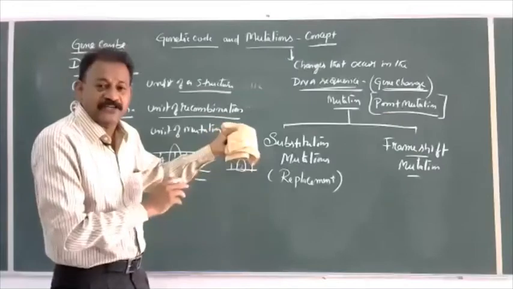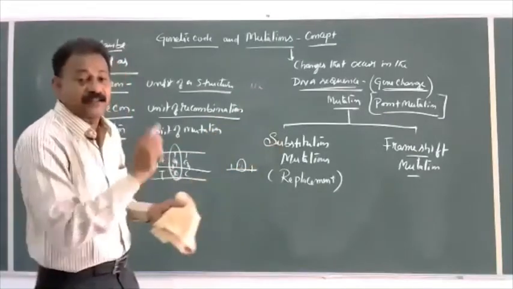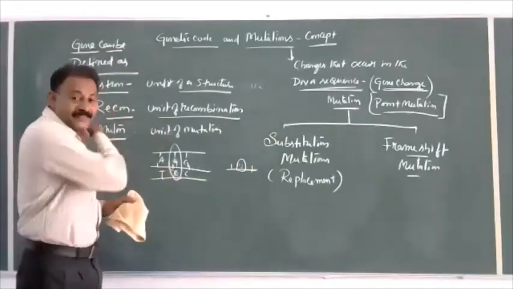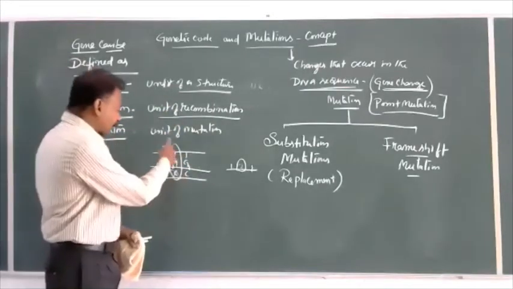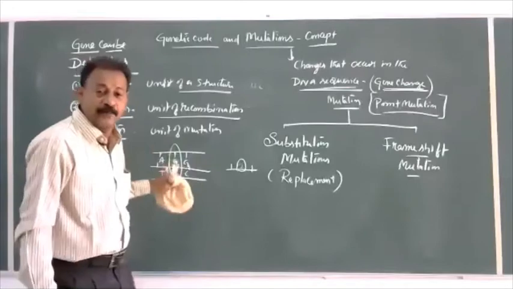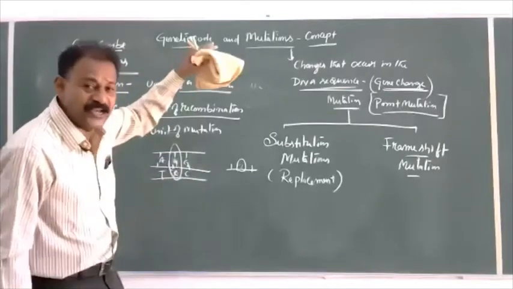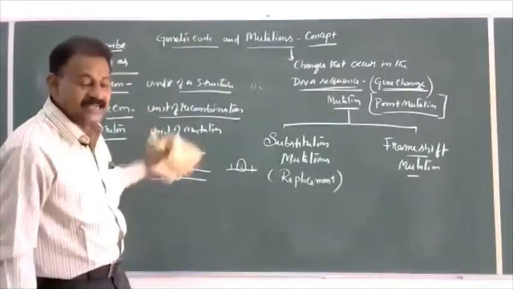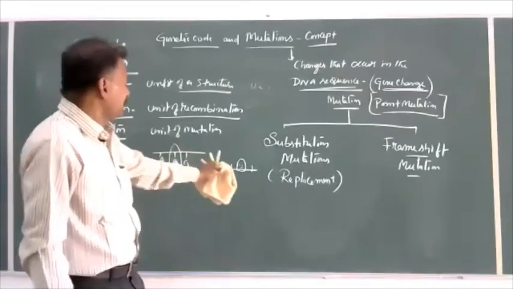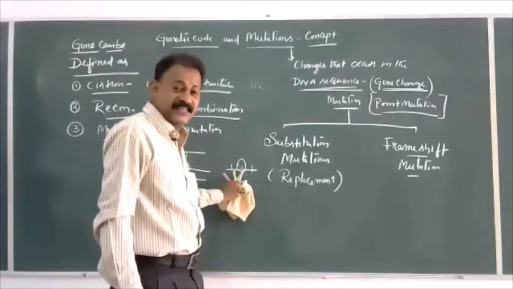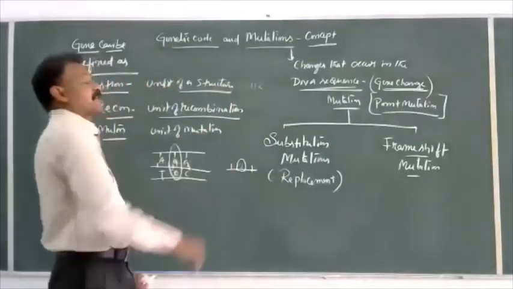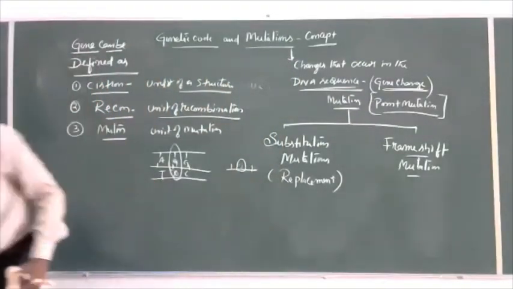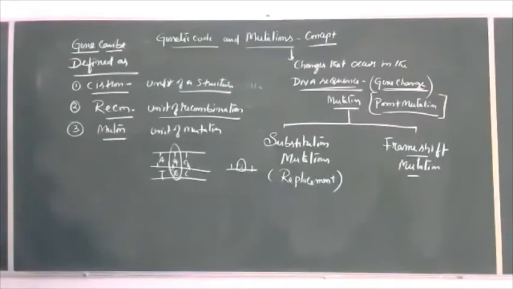What is a point mutation? A point mutation is nothing but a mutation that occurs at a particular point in the DNA sequence. What is that particular point? A particular base pair. If a particular base pair changes due to mutation, that change is reflected in the mRNA, which changes the amino acid sequence. The best example for point mutation is sickle cell anemia disease.